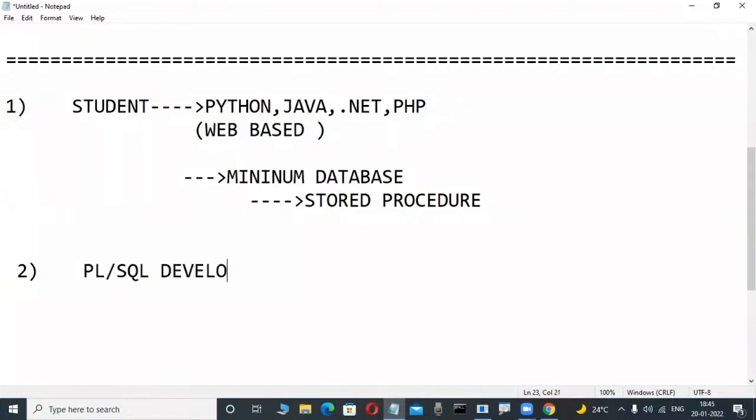PLSQL developer jobs are there. Without any knowledge of Java, .NET, or front end, maybe as non-technical persons, they do not have very good programming skills. Then PLSQL developer jobs are there. Maybe a gap of 2 or 3 years is there. Okay, fine. Those persons are in our course, applying and learning this course for PLSQL developer purposes. So many people are learning this course from me.